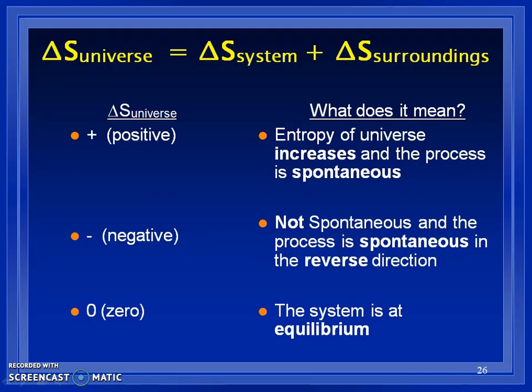So, again, delta S of the universe takes into account the system and the surroundings. So if it's positive, entropy increases, spontaneous reaction or spontaneous process, because that's what nature tends to do. If it's negative, it won't be spontaneous. But now remember, if it's not spontaneous in one direction, it will be spontaneous in the reverse direction. And we want to remember that a 0 delta S means that our system is at equilibrium. Okay, that means that it is a reversible process, right? Equilibrium means that a reaction can go in one direction and it goes in the opposite direction easily on its own, right?